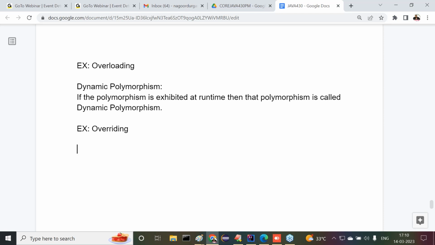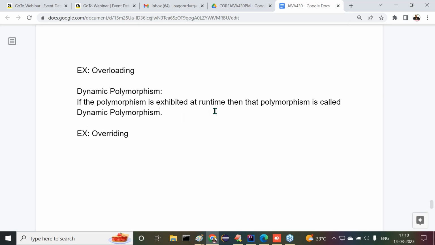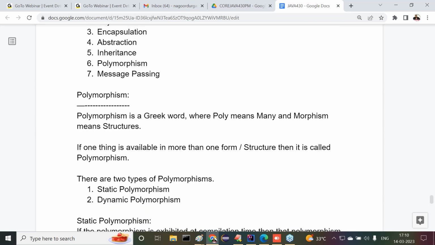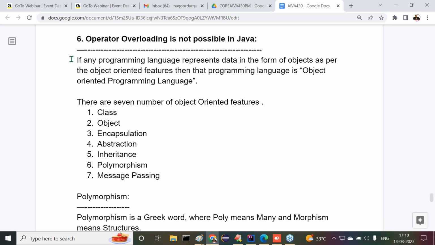Try to follow these points. Point number one: first of all, what is the meaning of an object-oriented programming language? If any programming language represents data in the form of objects as per the object-oriented features, then it is an object-oriented programming language.